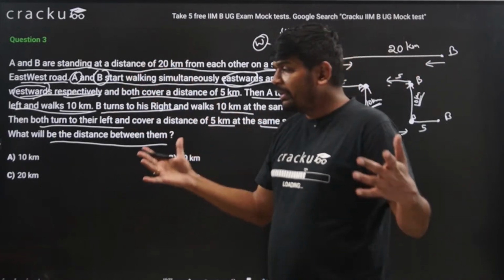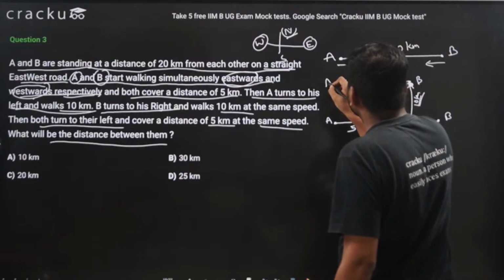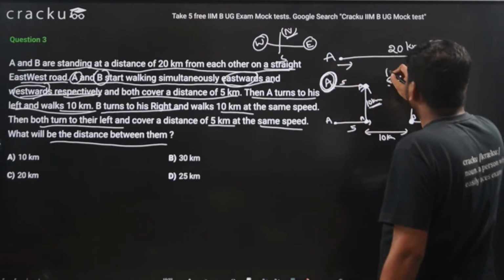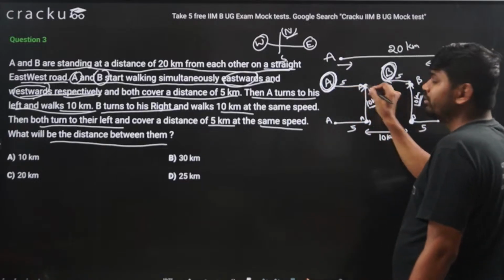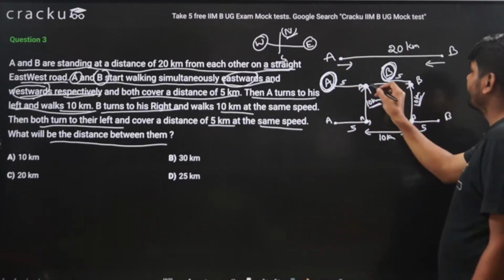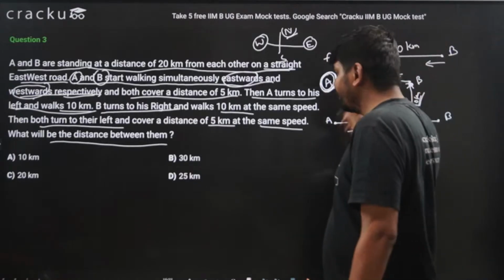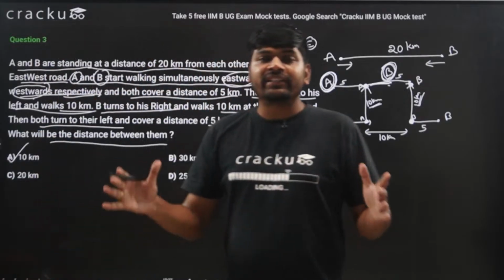The distance will remain 10 kilometers only. Here is A's final position, B's final position. This distance is 5 kilometers and this distance is also 5 kilometers. Okay, so total distance is 10 kilometers. So correct answer is option A.